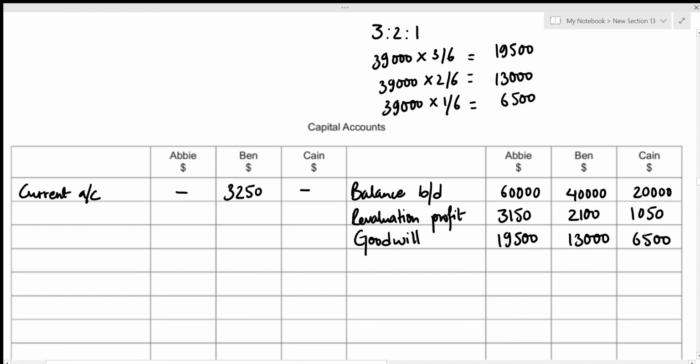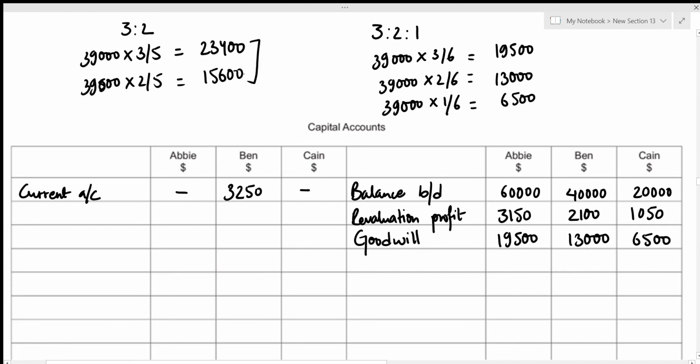Now we again need to record a new goodwill on the basis of the new profit sharing ratio among Abby and Kane, which is 3:2. So that's 39,000 times 3/5 and 39,000 times 2/5. For Abby, that's 39,000 times 3/5, which is 23,400. And for Kane, that's 39,000 times 2/5, which is 15,600. So we'll record these amounts on our debit side under the heading of goodwill. For Abby, that was 23,400. There is no goodwill for Ben since he already retired. Then for Kane, that's 15,600.